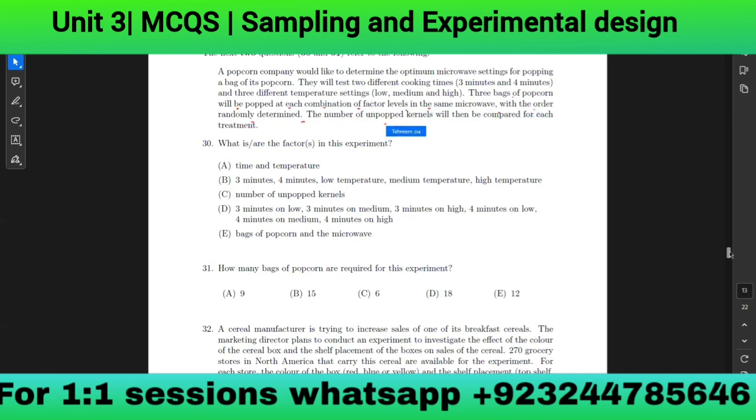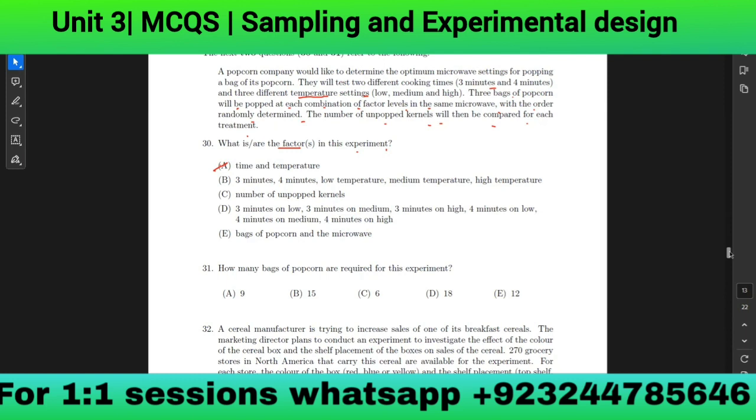The number of unpopped kernels will be compared for each treatment. Which of the following are the factors in the experiment? A. The factors are the things on which our entire experiment is dependent, which are temperature and time. So A is the correct answer.